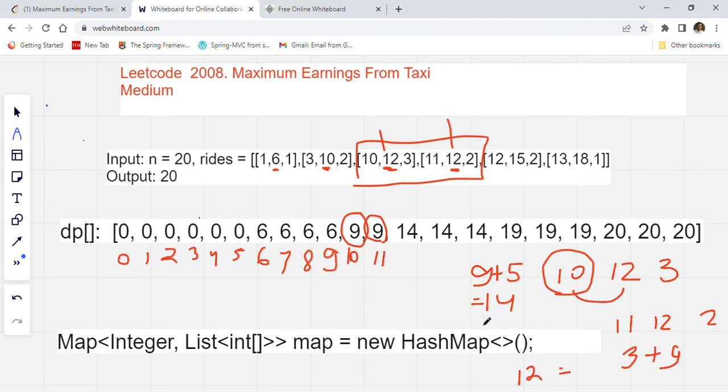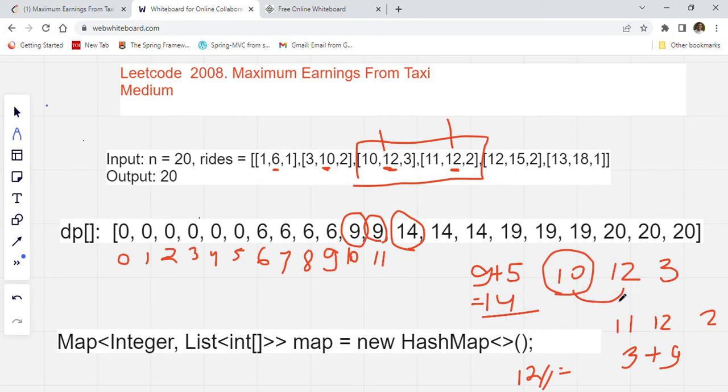So we have two choices now. Either we can take 14 or we can take 12. So we will take 14, and we will update our value 14 in our DP of 12, correct? This is very important, and that is why we are using list in this map. You got clear why we are using list of integer array, because there are multiple passengers which are getting down at the same end point 12, right? So this point is clear, why we got 14?